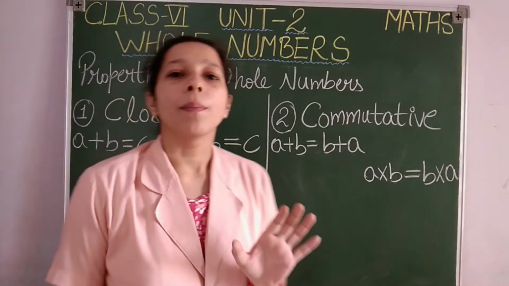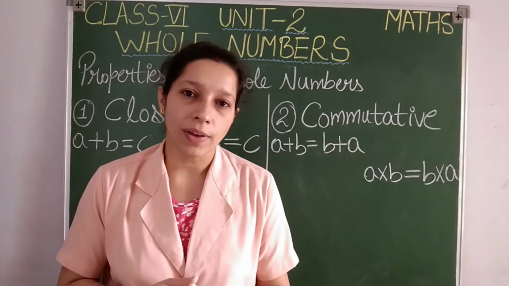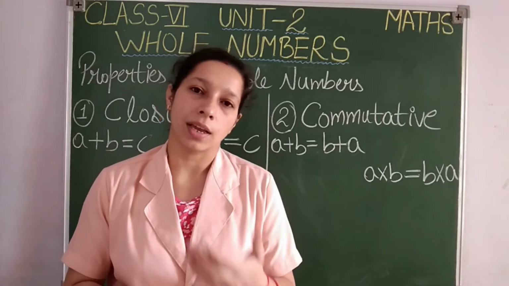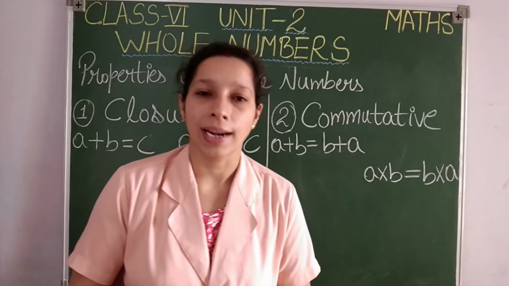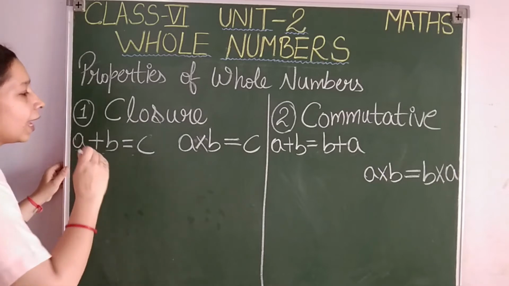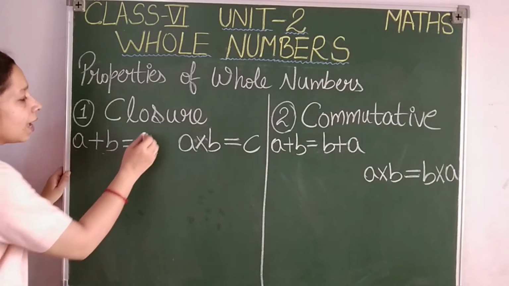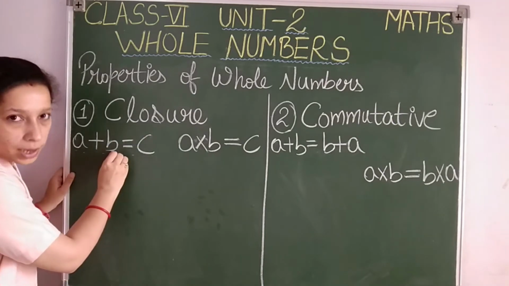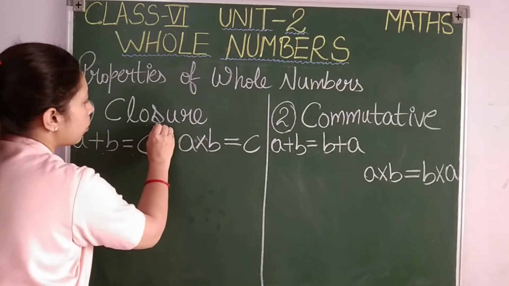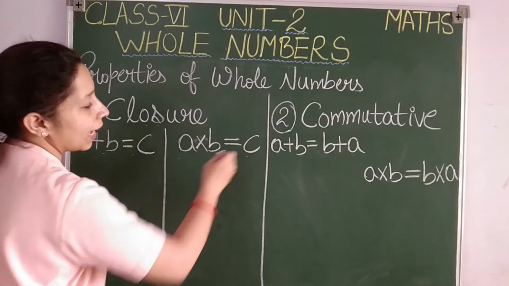Closure property of whole numbers states that when you add 2 whole numbers, the result will again be a whole number. When you multiply 2 whole numbers, the result again will be a whole number only. Let us see how, students. Here for whole numbers I have taken examples A, B and C. A, B and C are my whole numbers. When I add the first 2 whole numbers, students, the sum is again a whole number under closure property. Again this closure property states that when you multiply 2 whole numbers, the product again will be a whole number.